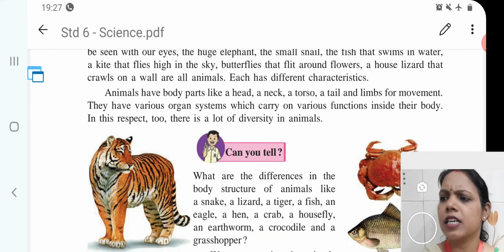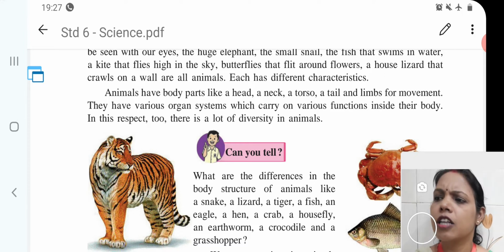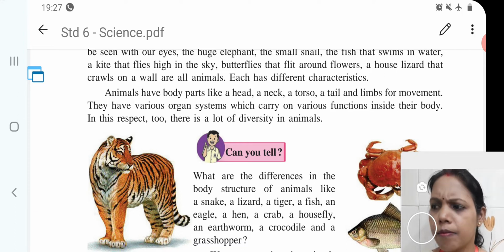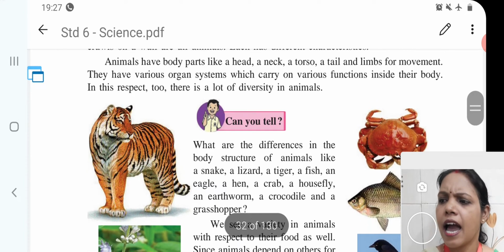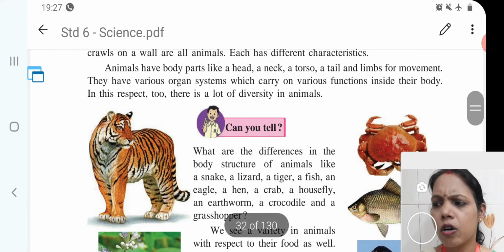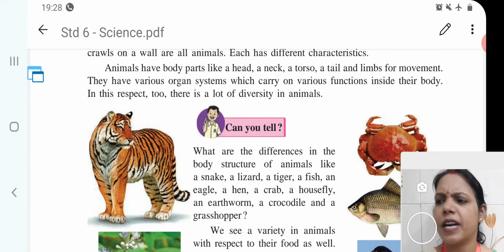Now, we will see what are the differences in the body structure of animals like a snake, a lizard, a tiger, a fish, an eagle, a hen, a crab, a housefly, an earthworm, a crocodile and a grasshopper and so many.